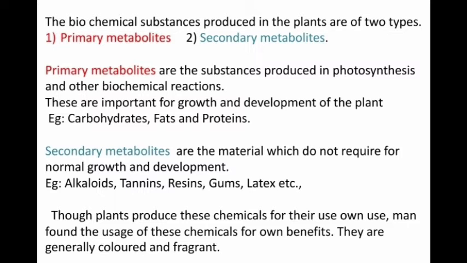So during photosynthesis, vital biochemicals or metabolites are produced. They are called primary metabolites. These are important for growth and development of the plant. Examples of primary metabolites are mainly carbohydrates, fats and proteins. And next, secondary metabolites. Secondary metabolites are the materials which are not required for normal growth and development. That means plants do not depend on these metabolites.